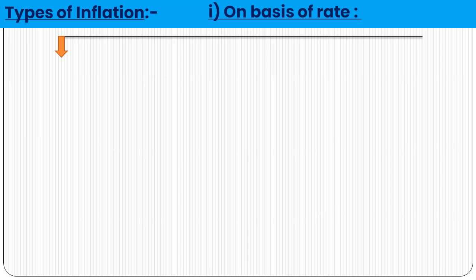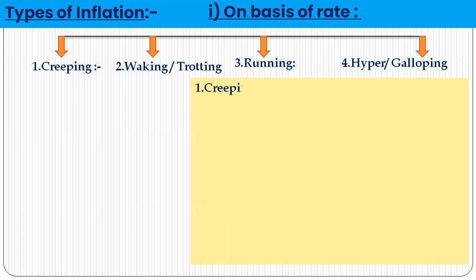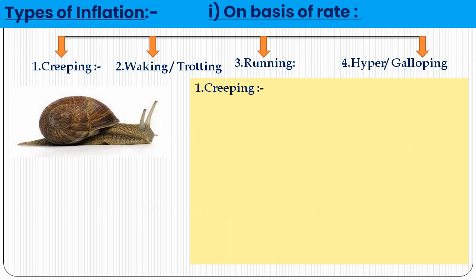First we look at creeping inflation, then walking inflation and running inflation, and the last one is hyperinflation. These are the types based on the rate of inflation rising in an economy. So what is creeping inflation? Creepers are like the crocodile, salamander, or snake.